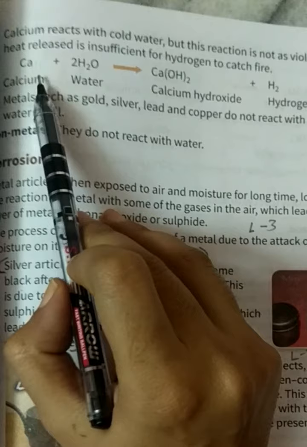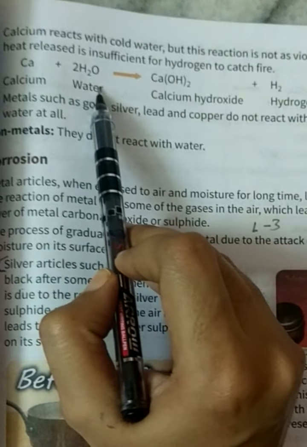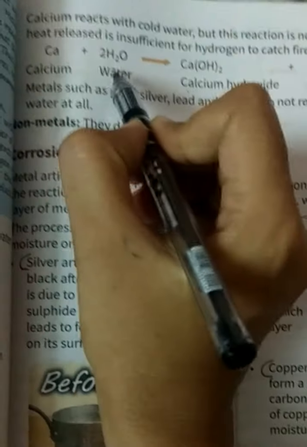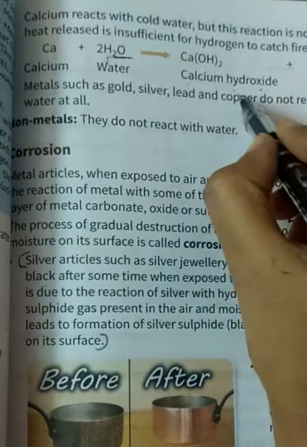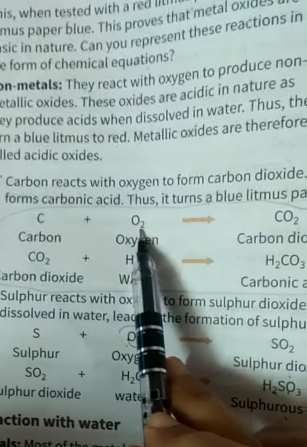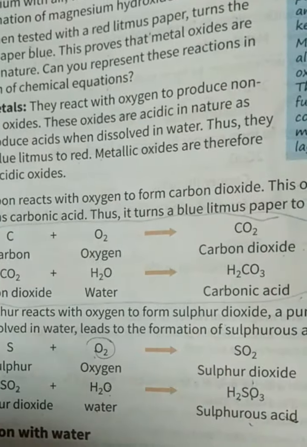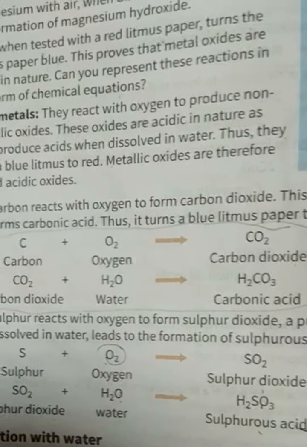See student, here also calcium is reacting with water. What will it give? It will give calcium hydroxide. Whenever it reacts with water, it will give you hydroxide, and whenever it reacts with oxygen, it will give oxide. You always have to remember hydroxide with water.